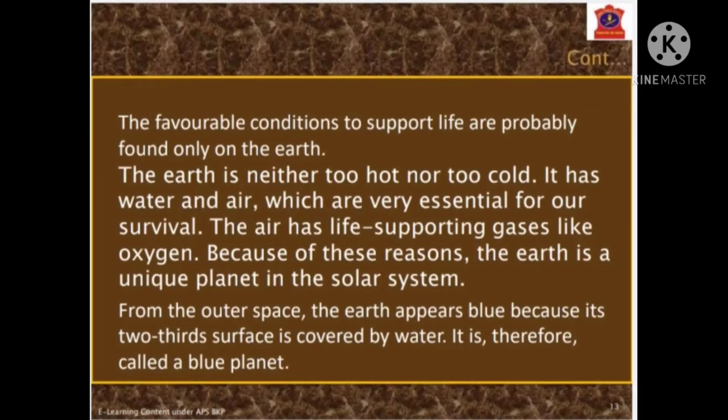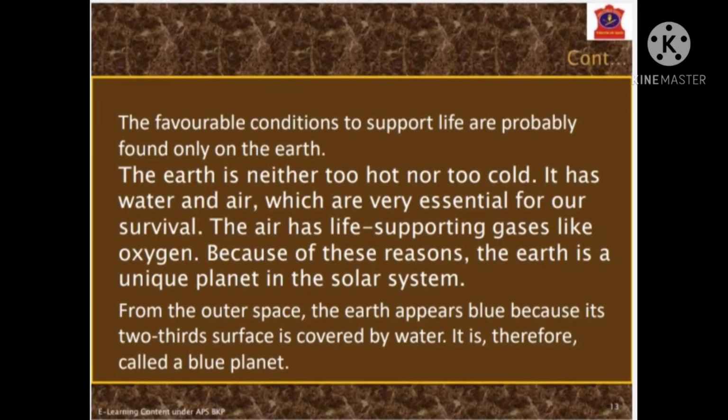The Earth is neither too hot nor too cold. It has water and air, which are very essential for our survival. The air has life-supporting gases like oxygen. Because of this reason, the Earth is a unique planet in the solar system. From outer space, the Earth appears blue because two-thirds of its surface is covered by water. It is therefore called a blue planet.